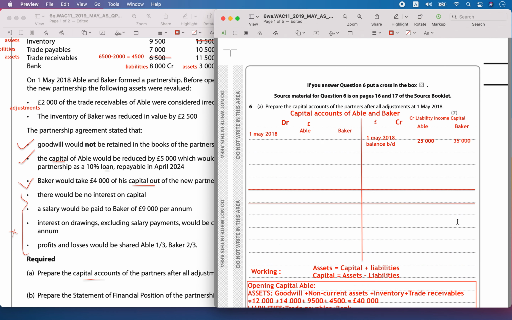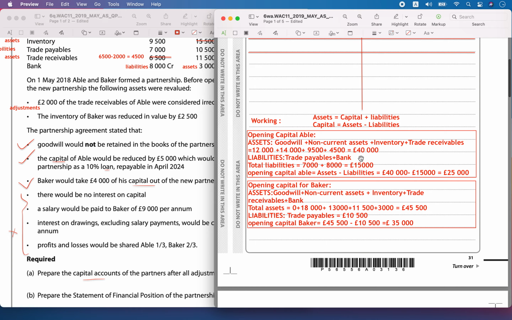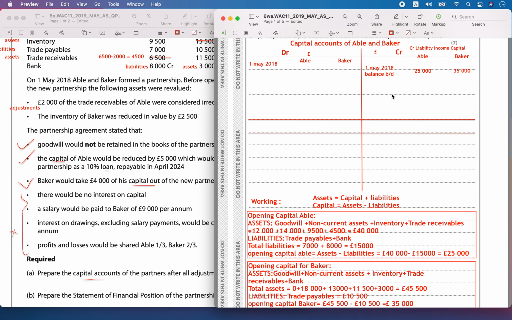So after filling up, we get on 1st May Able had 25,000 and Baker had 35,000, which we have calculated here.